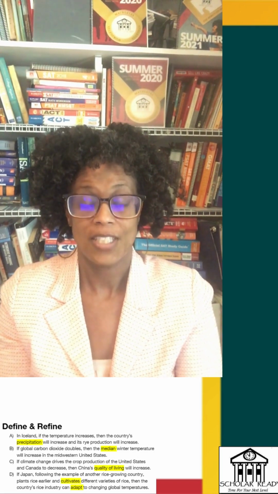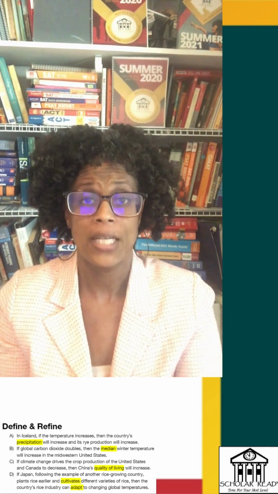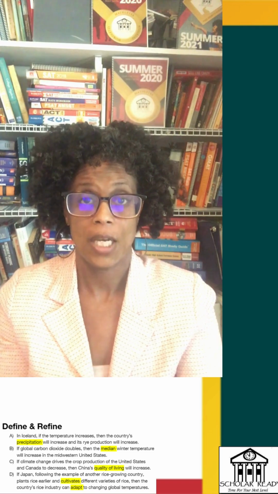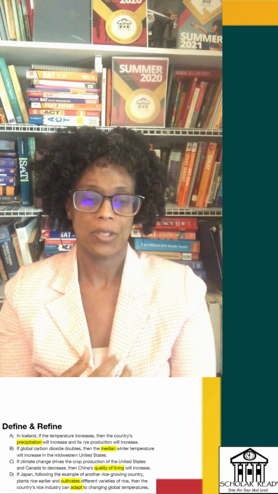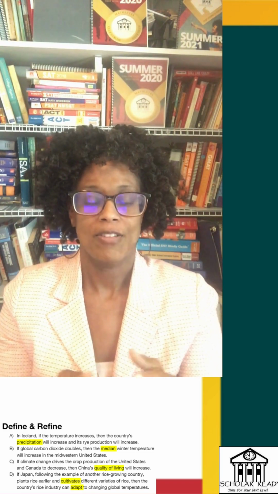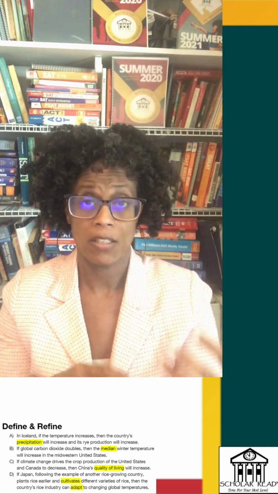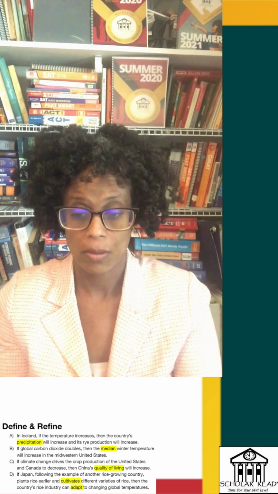Before I decide the correct answer, I want to make sure that I understand the multiple choices. So I'm going to define the highlighted words to help. Precipitation is snow, rain, sleet, hail that falls from the sky to the ground.